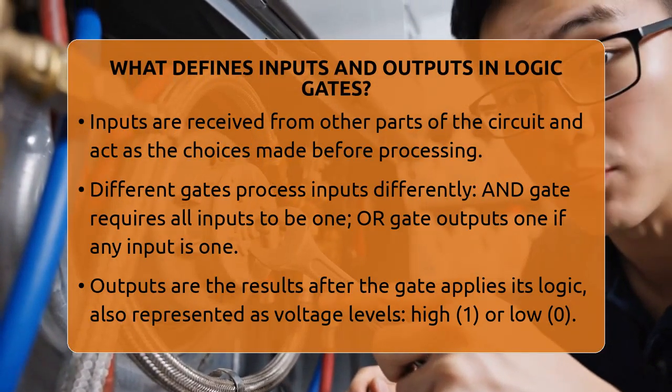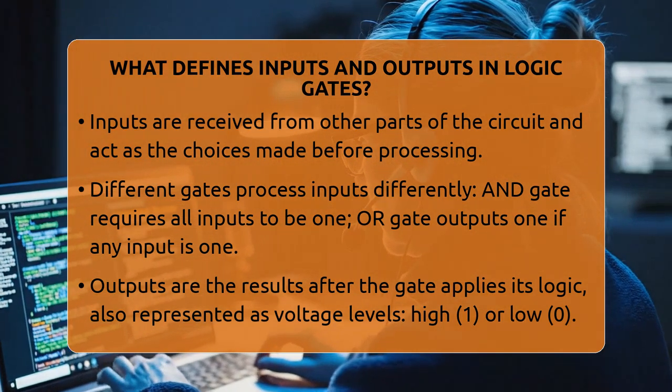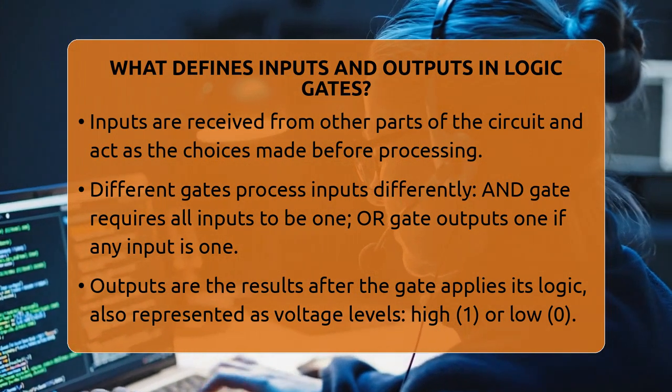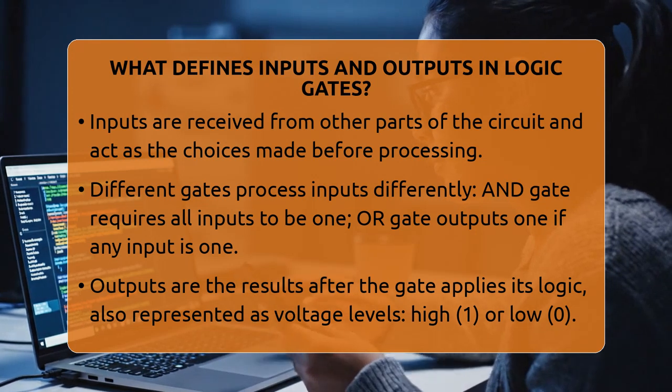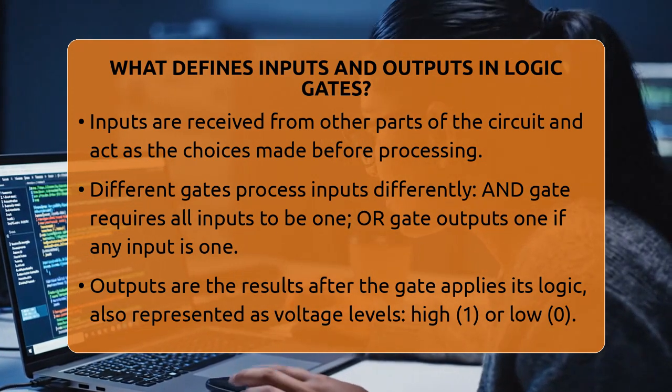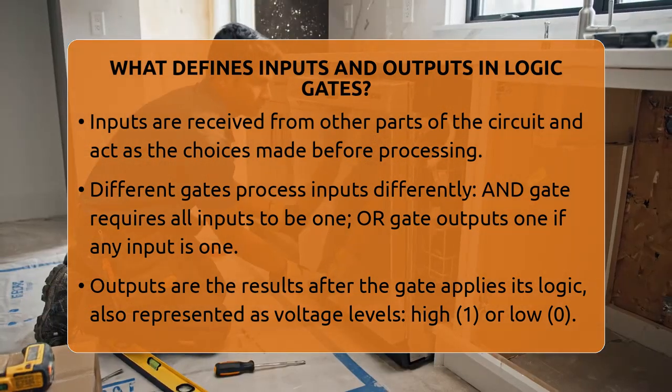Each input can be either 0 or 1, and the gate processes these inputs based on its specific function. For example, an AND gate needs all inputs to be 1 to produce a 1 output. If even one input is 0, the output becomes 0. An OR gate, on the other hand, outputs a 1 if any input is 1.